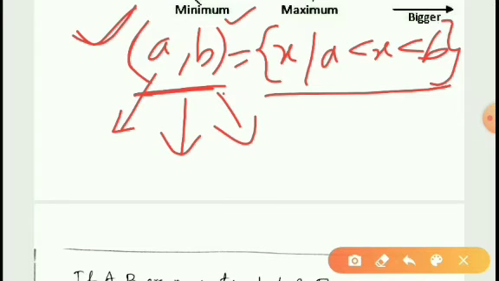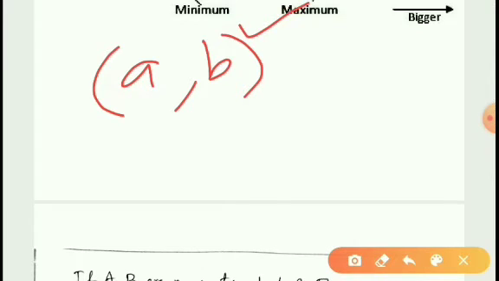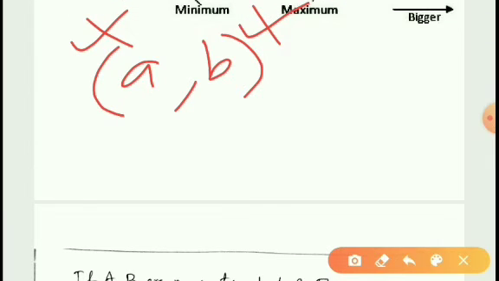In a similar way, b is not the maximum element because b is not a member of the set. The minimum element and maximum element must be members of the set. So for the open interval (a,b), maximum element and minimum element do not exist.